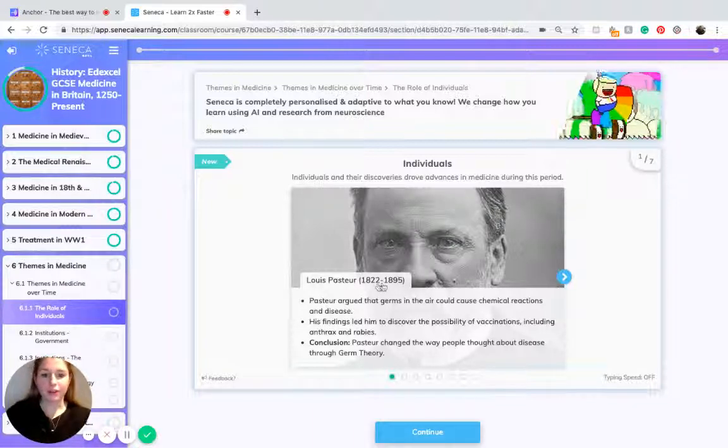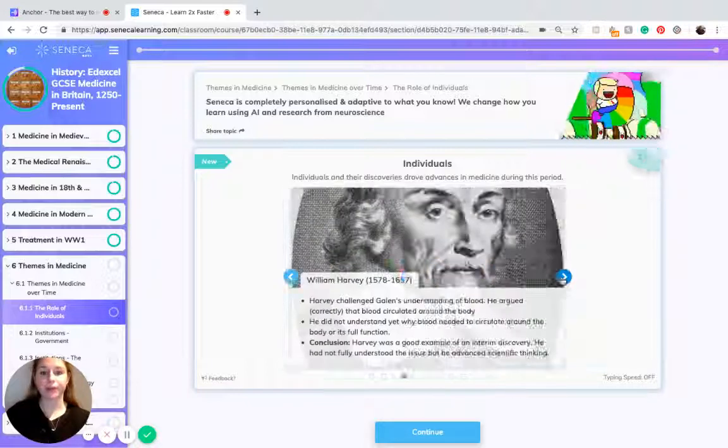Louis Pasteur, who lived from 1822 to 1895, argued that germs in the air could cause chemical reactions and disease. His findings led him to discover the possibility of vaccinations, including anthrax and rabies. The conclusion was that Pasteur changed the way people thought about disease through germ theory.